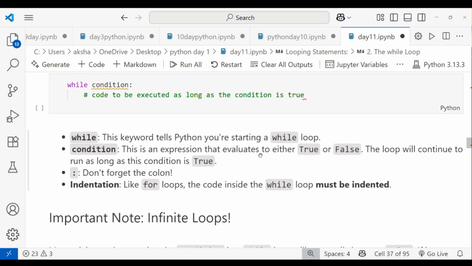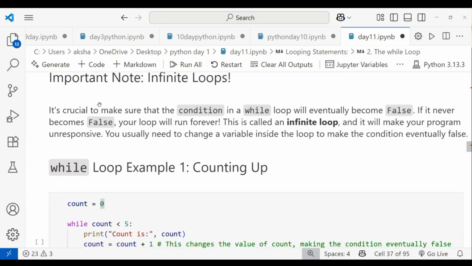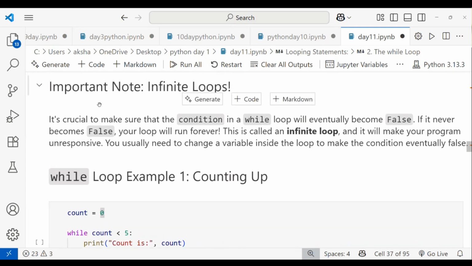After the condition becomes false, the while loop will stop. And this is for the colon; do not forget that. Indentation must follow: you take 4 spaces or one tab space. It's a crucial condition that when you are using the while loop you have to mention the stop condition and the update value. Otherwise, it will go infinite.